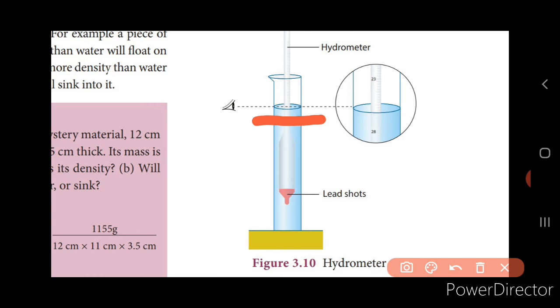Now, this will also consist of a long graduated tube with a cylindrical bulb at the lower end, and it will also have graduations starting from 15 at the top, and when you come down it will range up to 45 at the bottom. This tube is filled with air. What will happen? This air chamber causes the instrument to float, isn't it? The spherical bulb that is filled with mercury makes the lactometer sink to a proper level, and it will float upright, that is vertical, in the milk.